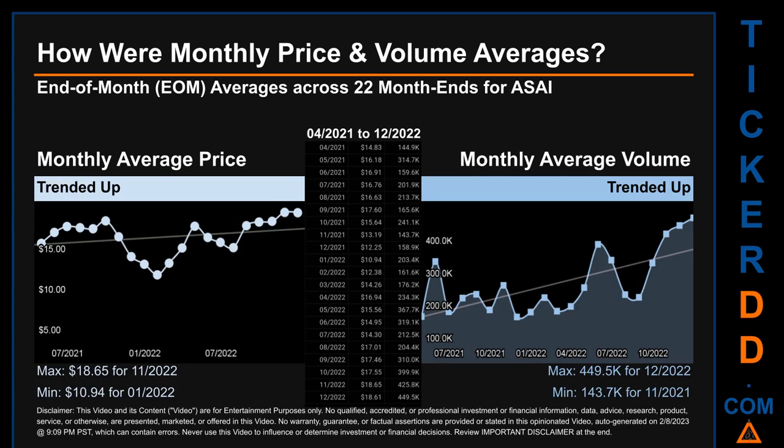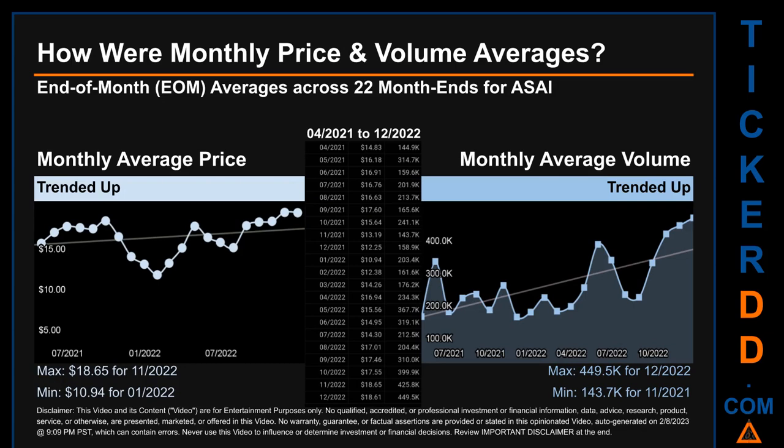How were price and volume averages for ASAI? Across 448 trading days, there were a total of 22 month ends, of which monthly averages for daily price and volume were calculated. Overall, monthly price average trended up while monthly volume average trended up.